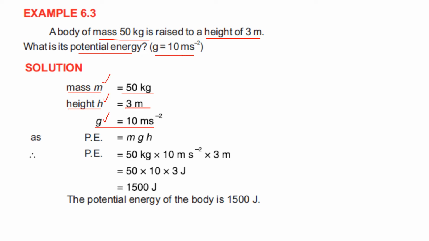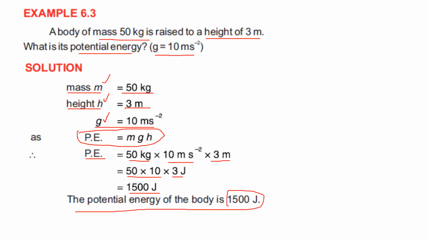So we can easily use the formula potential energy is equal to mgh, and we just need to substitute the values in the above formula, and we get potential energy is equal to 50 kg into 10 meter per second square into 3 meter. If we multiply 50 with 10, we get 500, and then into 3 we get 1500. So potential energy is equal to 1500 joule. The potential energy of the body is 1500 joule.